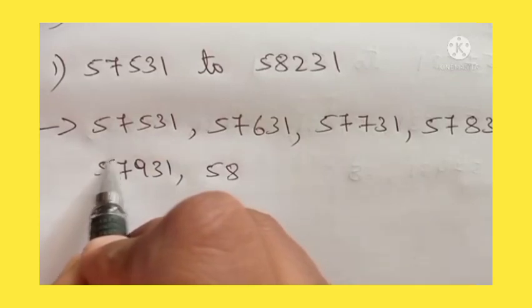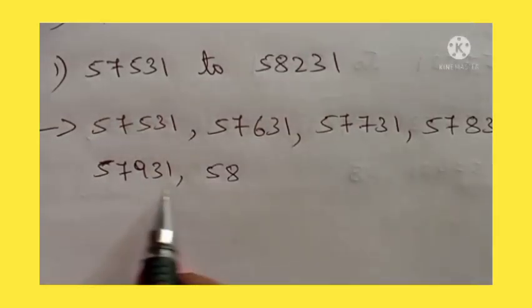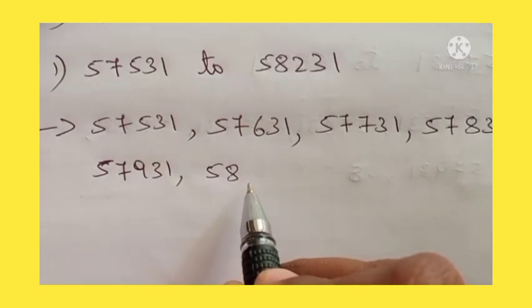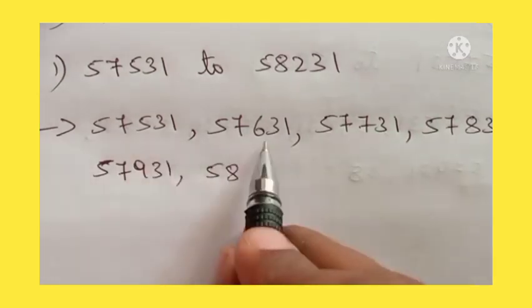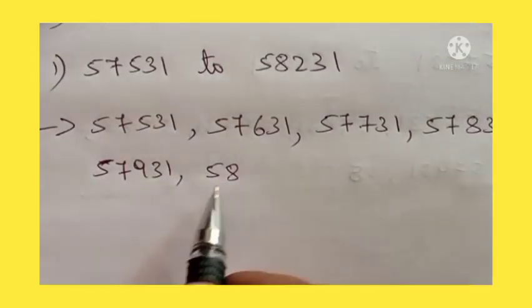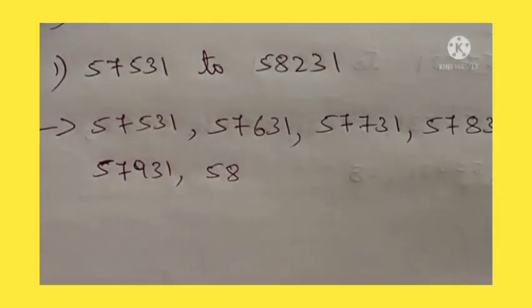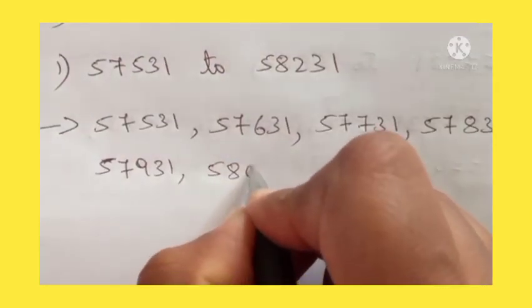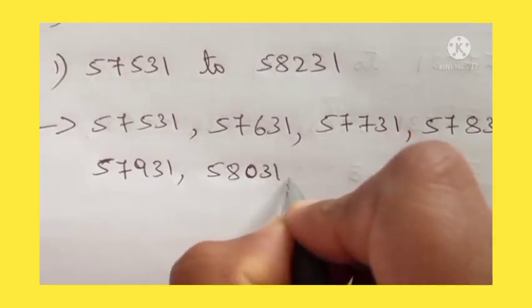So 58,000, how much will it come? So here 500, 600, 700, 800, 900. Now what will you get? 58,031 you will get, isn't it? So in the hundreds place 0, then 31.